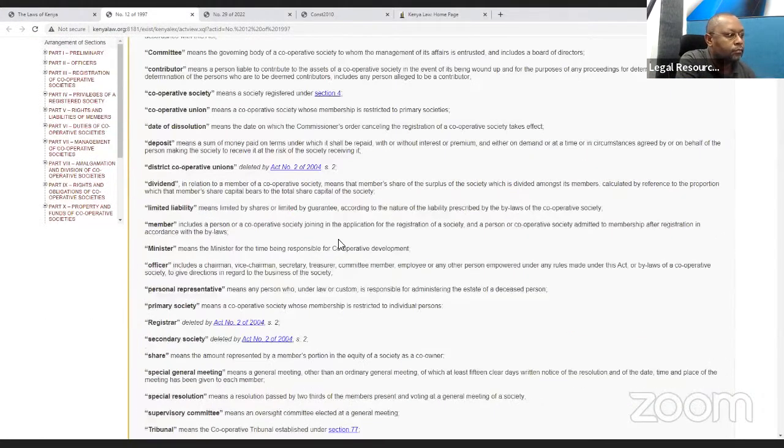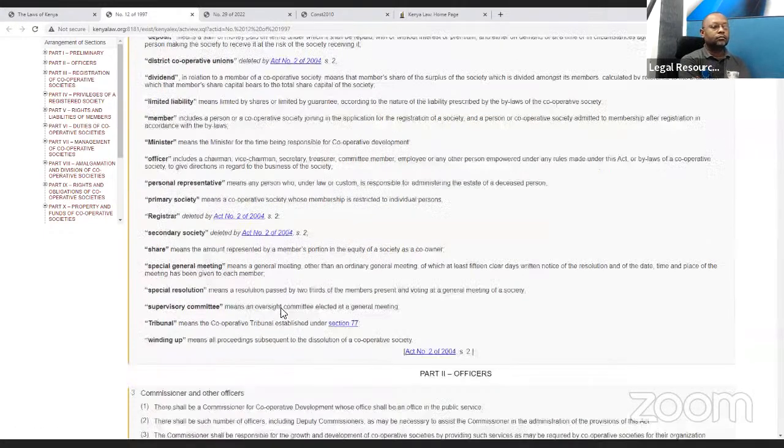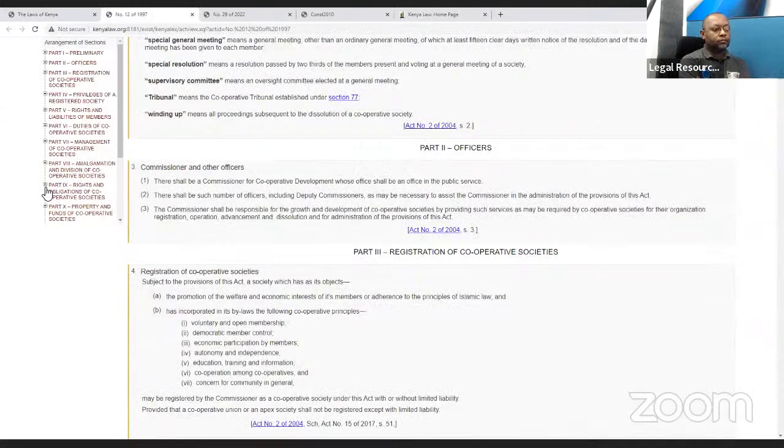So when you scroll down, those changes made in 2004, you can simply click here and you'll be able to see those changes. So when you read this, you can tell that there was an amendment to the act, and the description of districts of cooperative unions was amended by deletion as provided for by an amendment act in 2004. If there was a significant change, it was not a deletion but an addition.